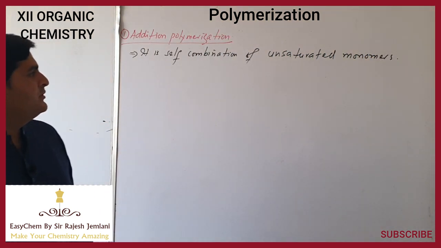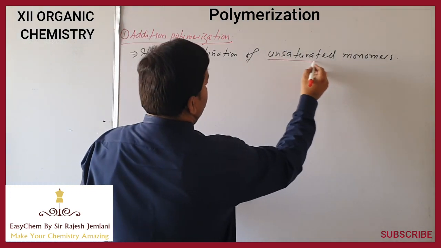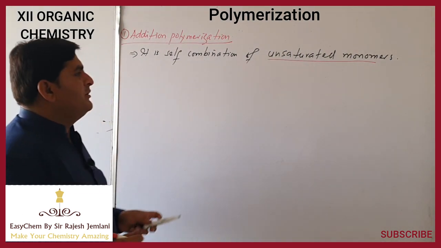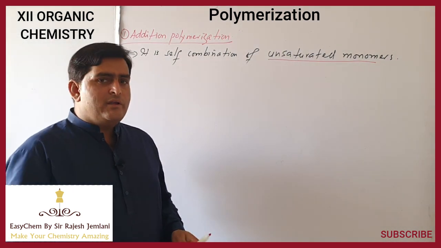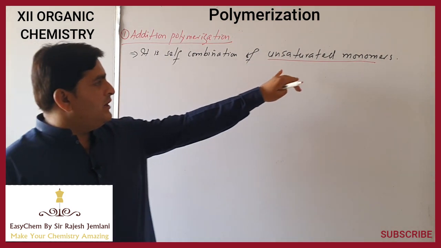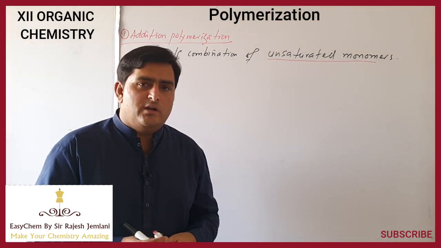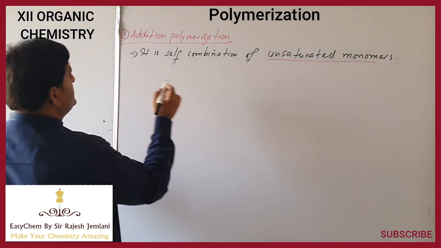In this type, we know that unsaturated hydrocarbons undergo addition reactions, so they also undergo polymerization via the same mechanism. So we need unsaturated monomers, and it is a self combination of unsaturated monomers,